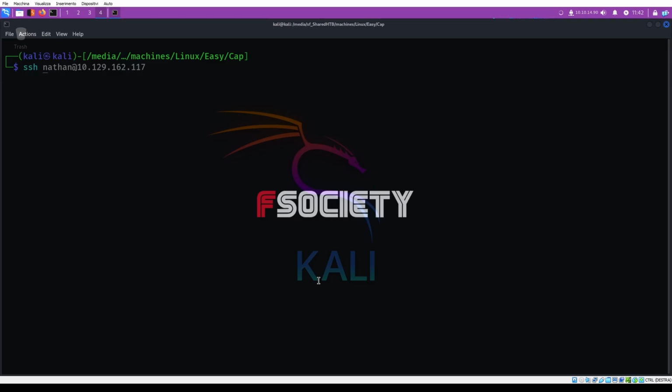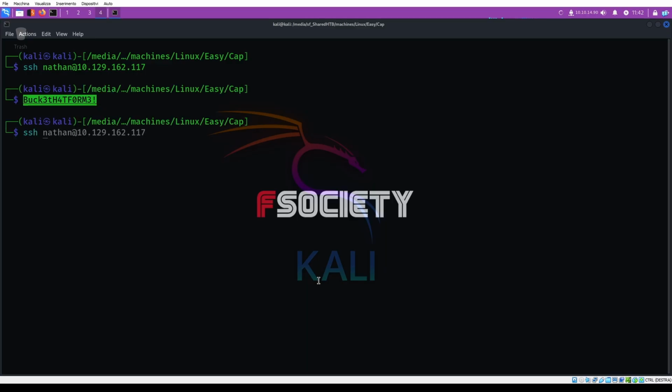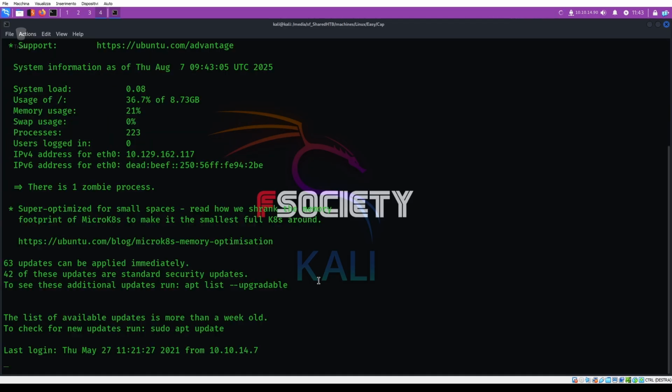We can use Nathan and the same password that I wrote to access by SSH, because it's classic to reuse the same password. So try to log in by SSH.